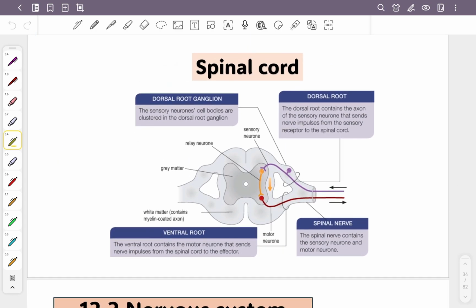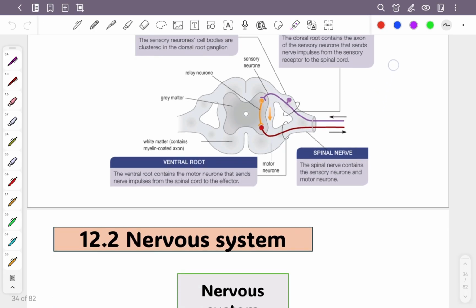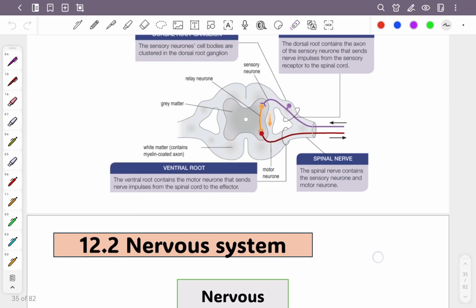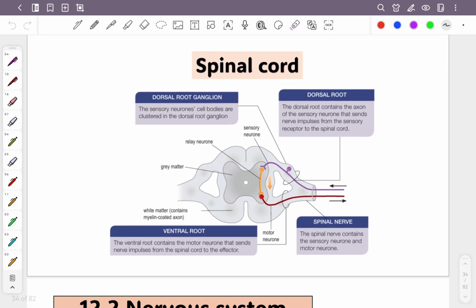So this is the example in the textbook. Can you read by your own? But I want to mention, cell body you haven't studied, sensory neuron you haven't studied. So you might be confused here. Don't read lah if you cannot really get the meaning because you haven't studied. After that we will study, then we will revisit this spinal cord.